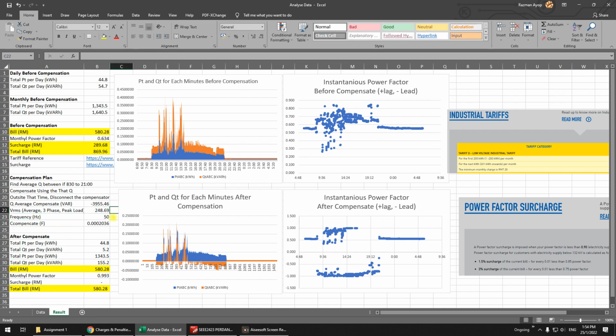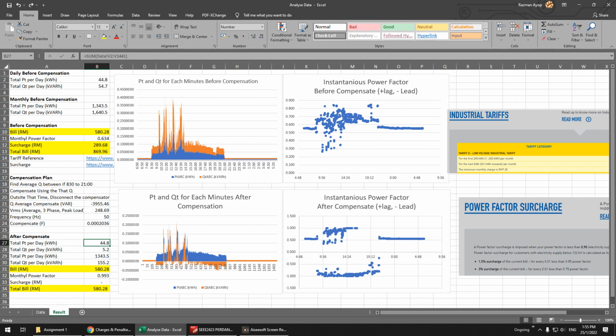And then the frequency, and of course for the compensator, you have to use the formula: Q compensate divided by V squared divided by 2 pi F. Okay, so you already have the capacitor. It's 203 microfarad. So basically you have to put a 203 microfarad capacitor for each phase.